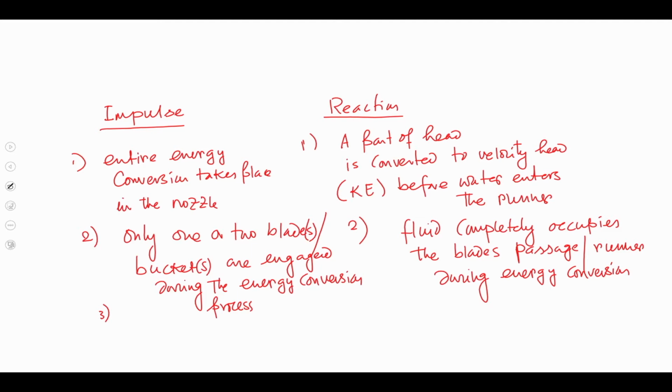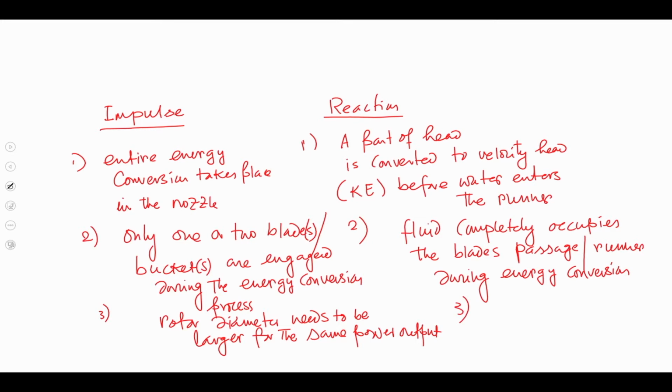So, the rotor diameter needs to be larger for the same power output, since only one blade or two blades are engaged at a time for the energy conversion.